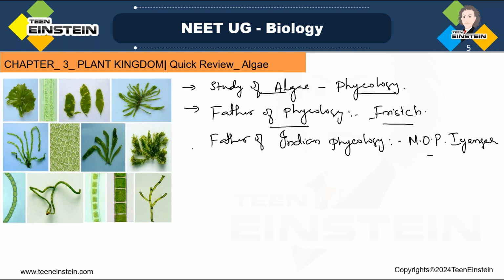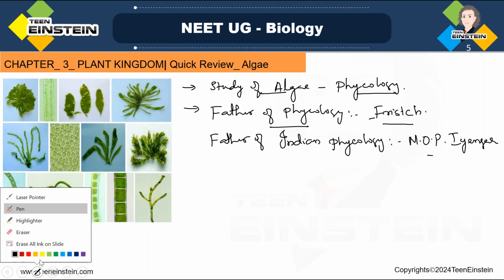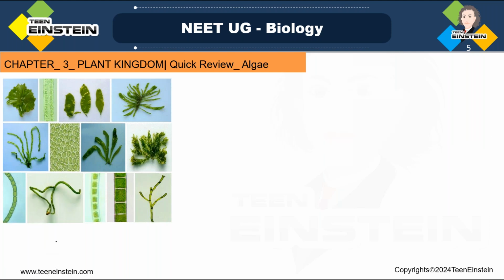And next we are going to learn some important points of algae. Actually, where can you see this algae? Algae you can see both in fresh water and marine water. Freshwater forms and marine water forms are there. In both places you can see both forms.